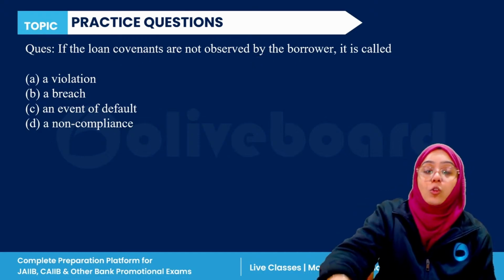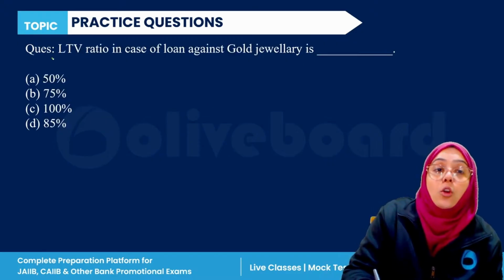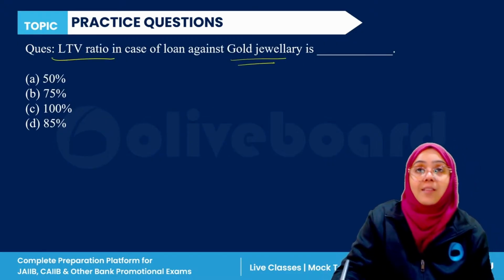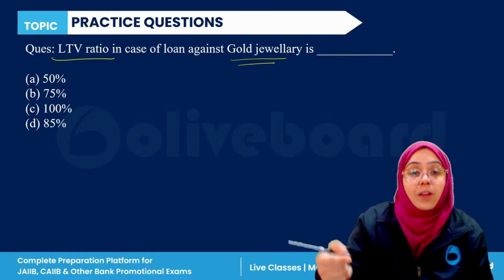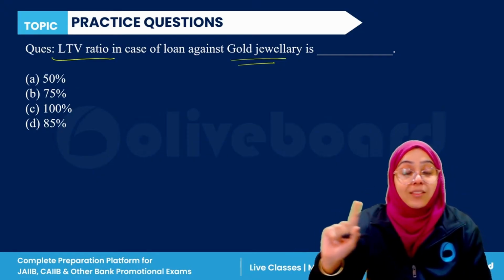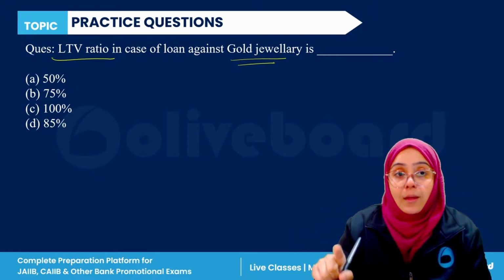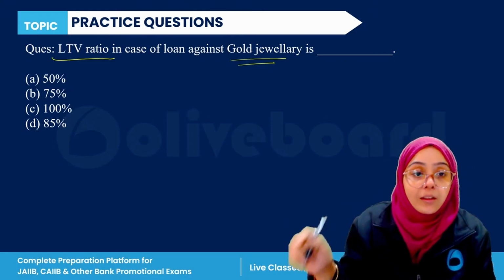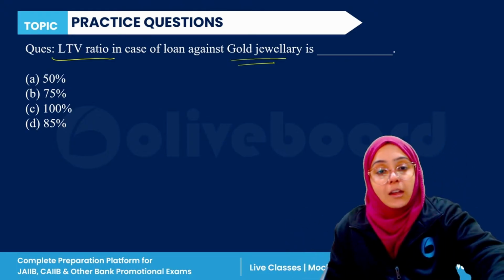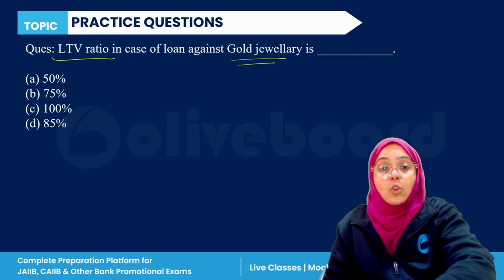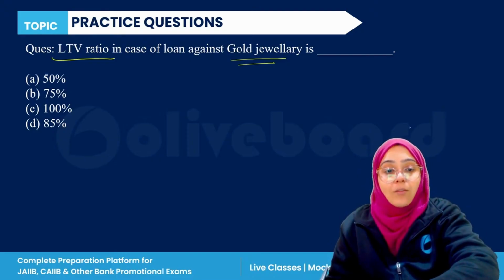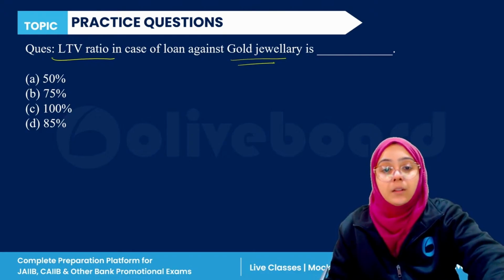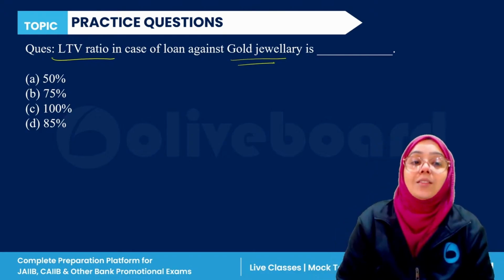Yes. Next question is what? Loan to value ratio in the case of gold jewelry means it is asking that whatever gold you are giving, what is the maximum amount of loan the bank is giving you in favor of that gold? It is 50, 75, 100, or 85%. The loan to value ratio. Everyone, please answer this question.